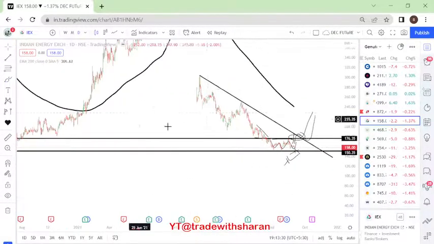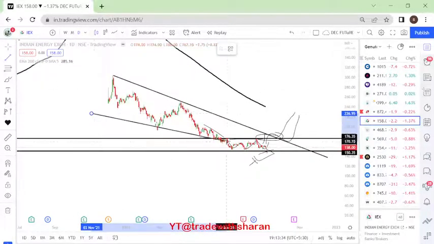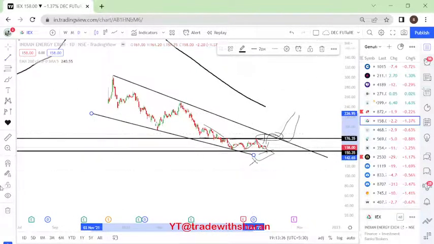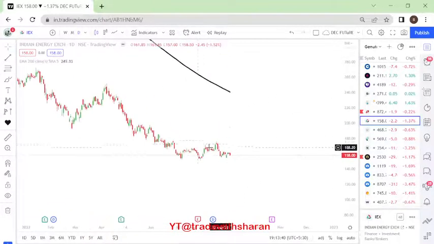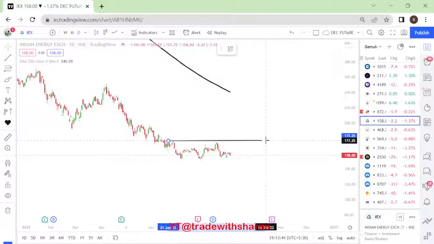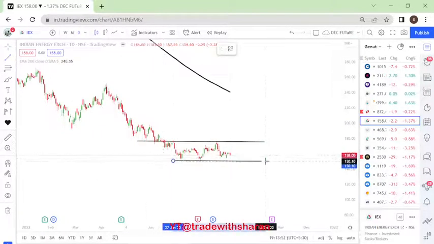Yeah, I know this is in talks, a lot of people are telling to buy and everything. I'm not saying we should not, but as of now, it is not giving us a signal. There is a kind of accumulation. We will enter once the accumulation stage is broken, which happens to be the 175 level. Only if it sustains above this level will we go forward to adding the stock to our portfolio.